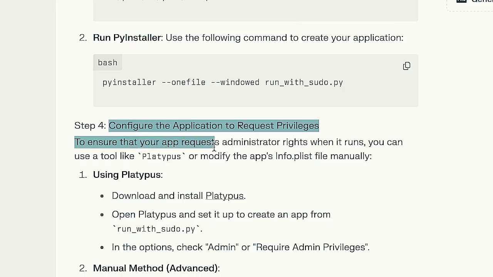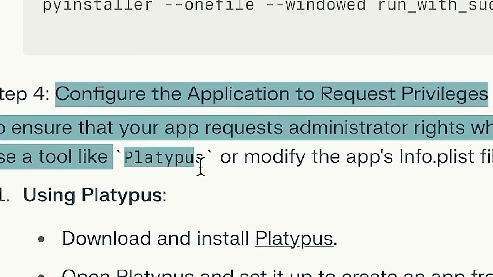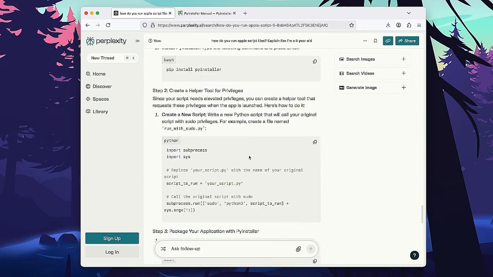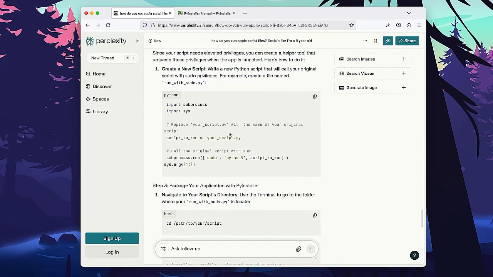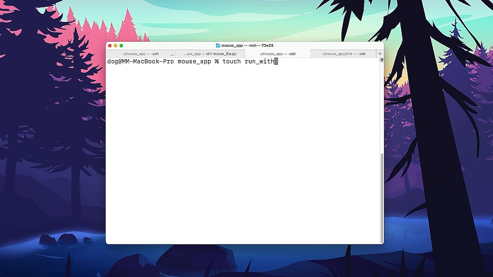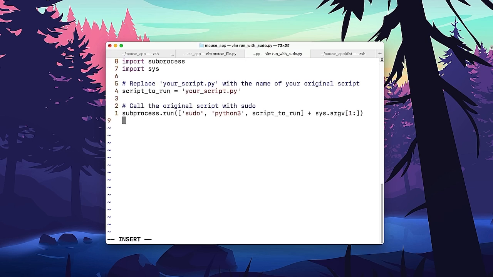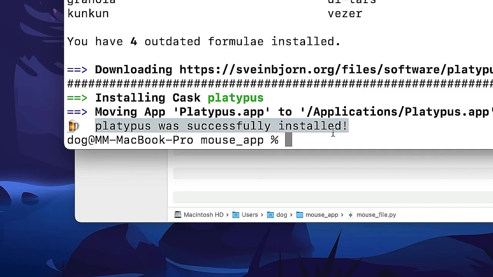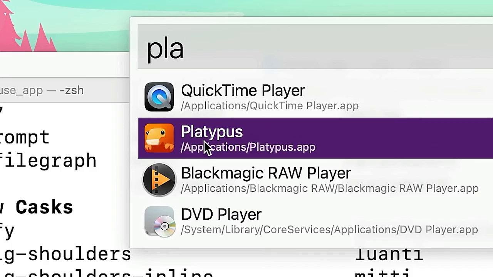To ensure that your app requests administrator rights when it runs, you can use a tool like Platypus. Platypus? Okay, so I need Perry the platypus, and then I also need a new Python script that would run my other script using sudo. Okay. So let's create a new file, run_with_sudo.py, and paste this in, and the script that I need to run would be mousefile.py. Okay. Download Platypus. Oh, I can install it with brew. Platypus was successfully installed. Okay. Open Platypus. There it is.